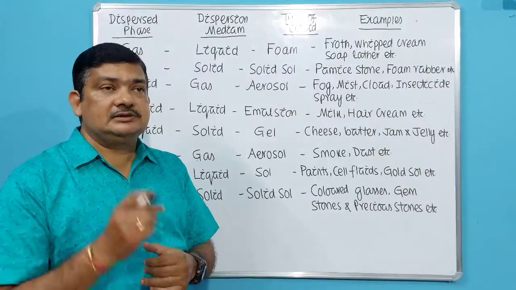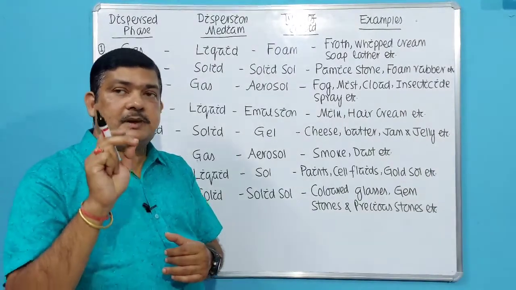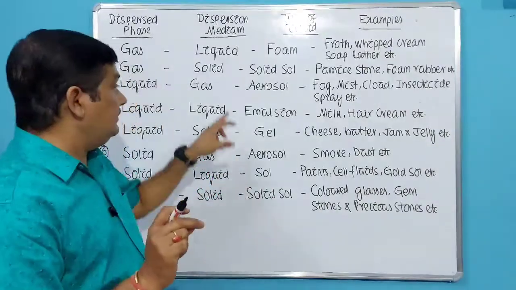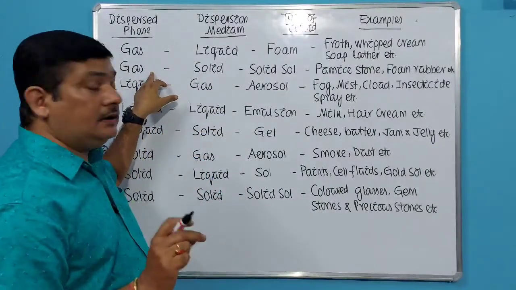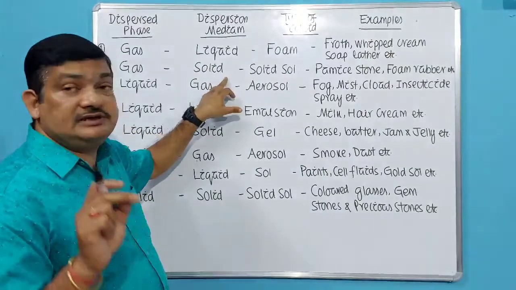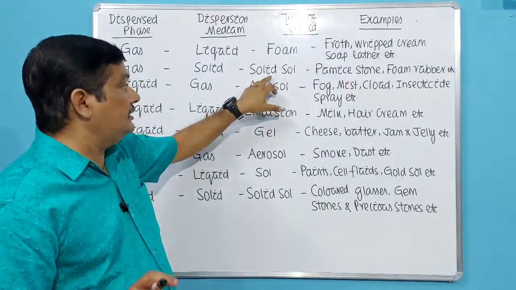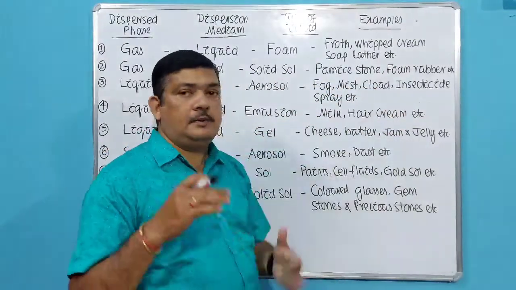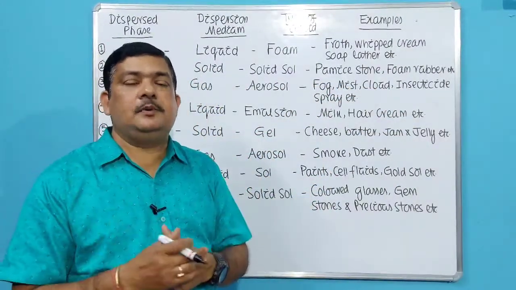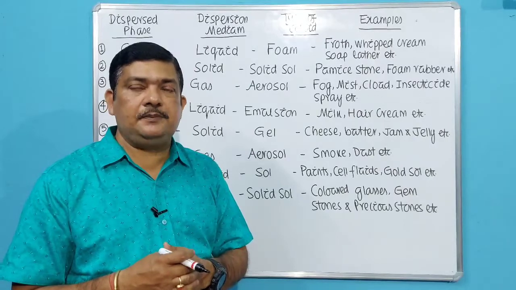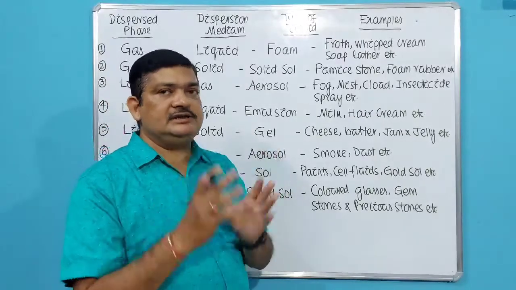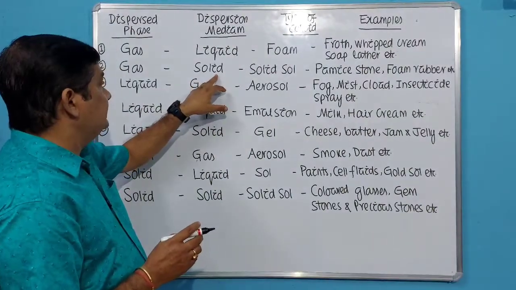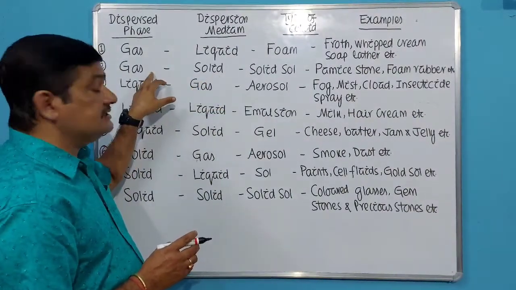You must have seen it. You must have noticed that there are small holes inside it. Why is it formed? When a little amount of gas is dispersed in solid, the type of colloid which it forms is solid sol. Example, pumice stone, foam rubbers, some soft rubbers which have holes in them. Those are examples of solid sol. So this is the next type of colloid, formed depending on the solid dispersion medium and gas dispersed phase.